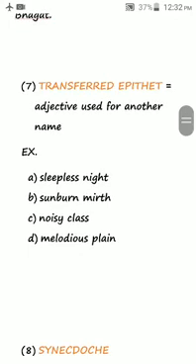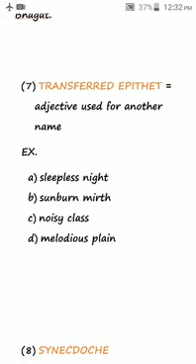Seventh, transferred epithet. In transferred epithet, adjectives are used for another name. For example A, sleepless night. So suppose there is a sentence, he spent sleepless night. Here night is not sleepless, actually the person who is spending the night is sleepless, but the adjective sleepless which was to be used for the person has got shifted to another name, that is night. So that is called transferred epithet, means transferred adjective.